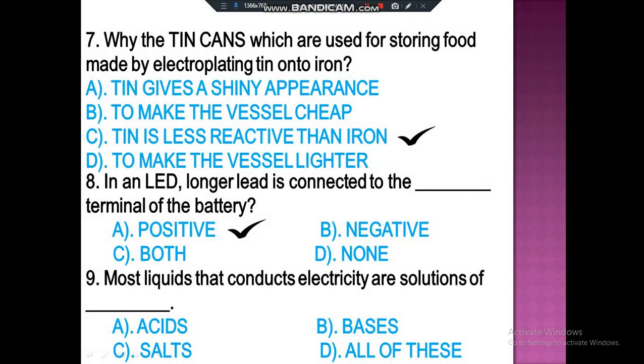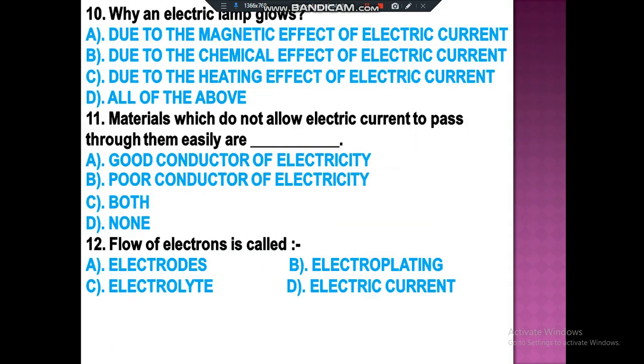Most liquids that conduct electricity are the solutions of acids, bases, salts, or all of these? It's all of these. Why does an electric lamp glow? Due to magnetic effect of electric current, due to chemical effect of electric current, due to heating effect of electric current, or all of the above? So it's C, due to heating effect of electric current.